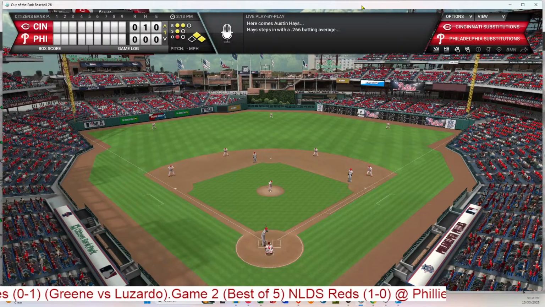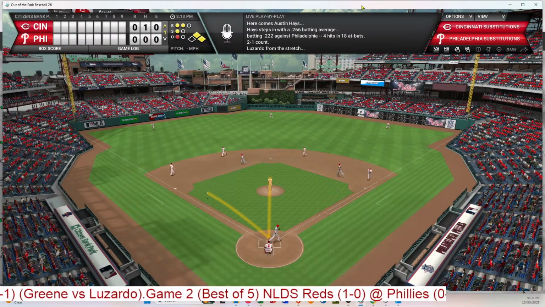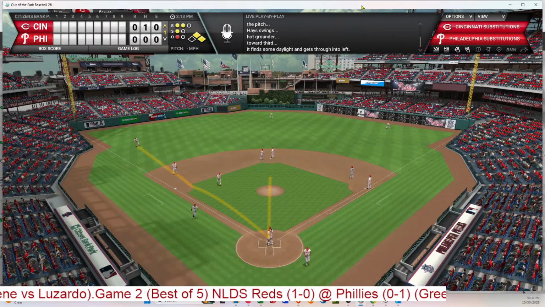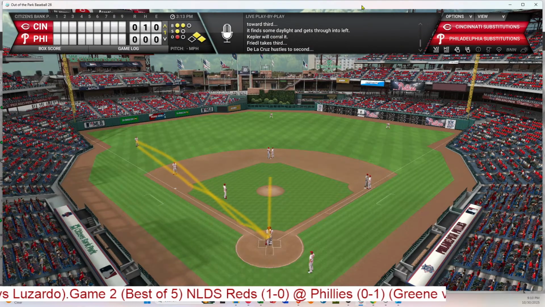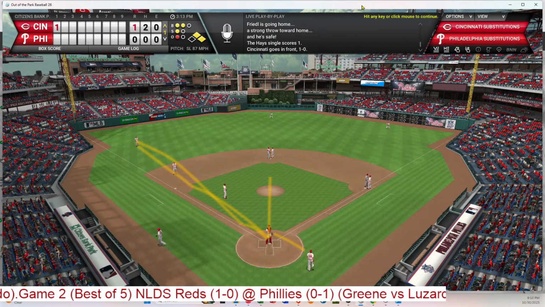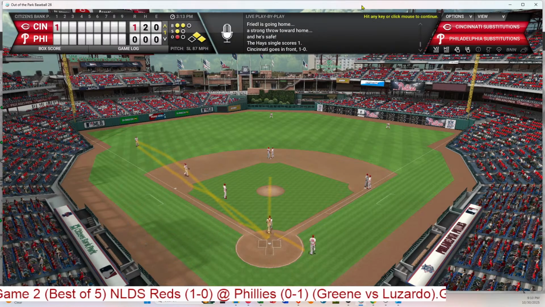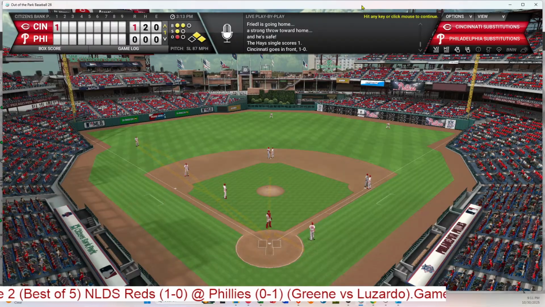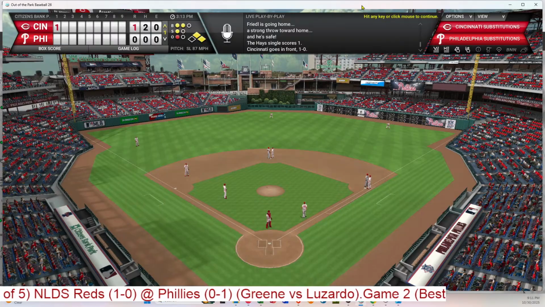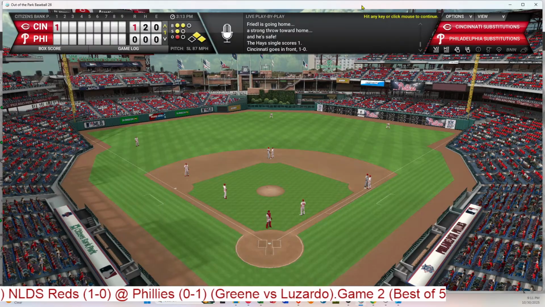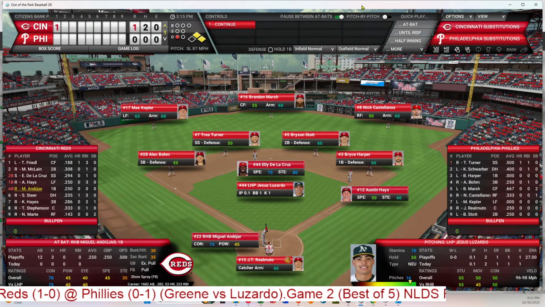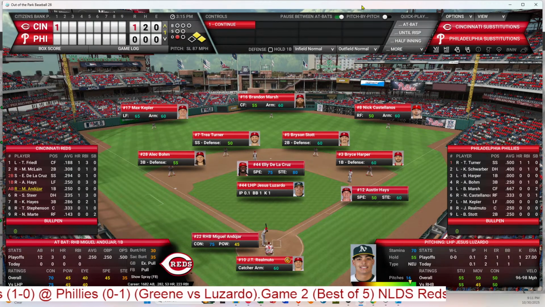2 balls, 1 strike. Grounded to third. There's Bohm, and it goes through his legs, and it goes into the outfield, and Kepler gets the ball in slowly, and Friedel will be safe on a base hit. And I don't know how long Bohm's going to be in this game if he keeps playing defense like this. He's already had 2 errors. And it's 1-0 Cincinnati. So not a good start for Luzardo here, and his defense isn't helping again.